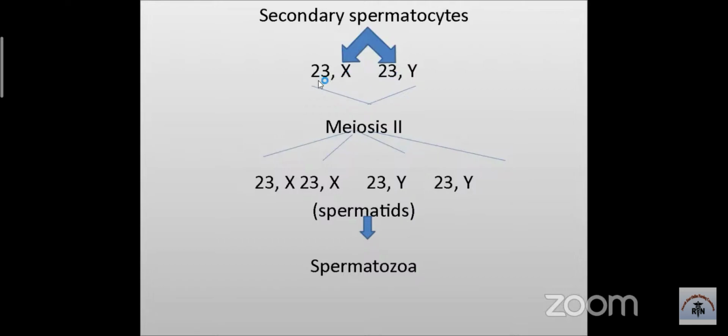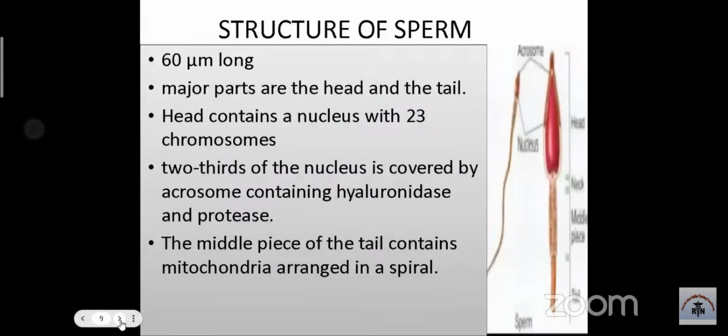Okay, so one half will have the X chromosome, and the other half will have the Y chromosome. And after undergoing the second meiosis, there will be four spermatids, two containing the X chromosome, two containing the Y chromosome, and they will eventually become the spermatozoa or the sperms.